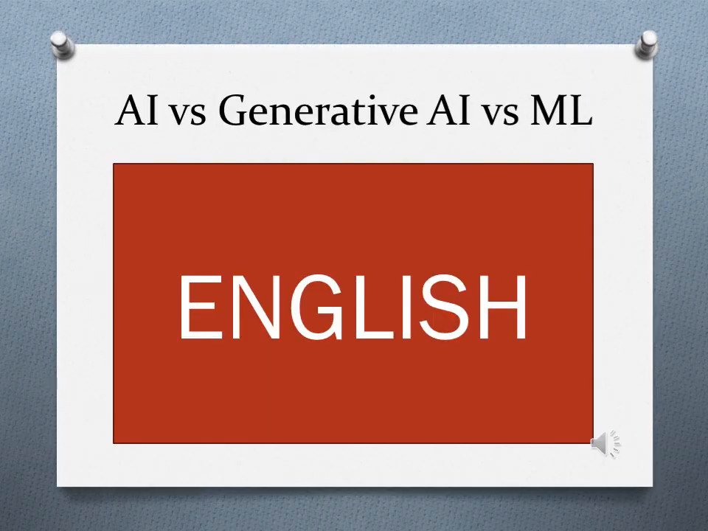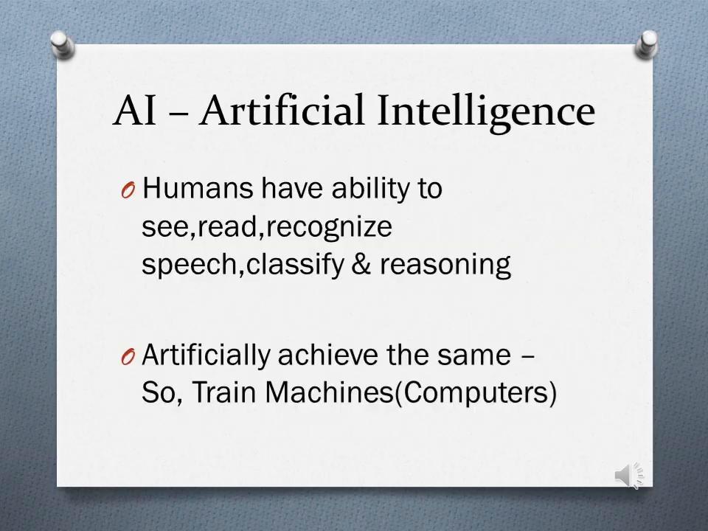In this video, we will quickly see what AI is and what the basic difference is between AI, generative AI and machine learning. AI is nothing but artificial intelligence. We humans have the ability to see things, read books and texts, and recognize what others are speaking. We also have that reasoning ability. We can easily classify things, right?